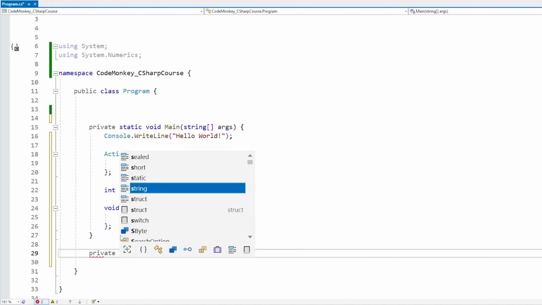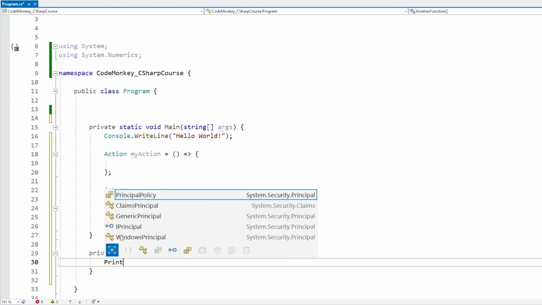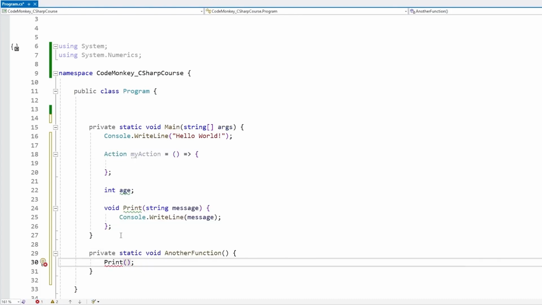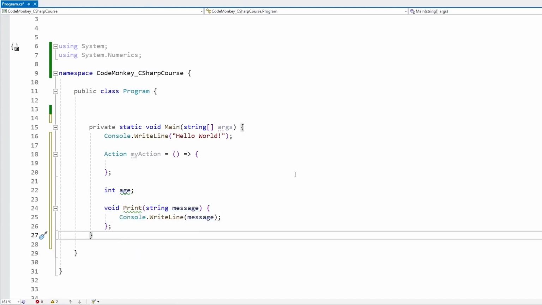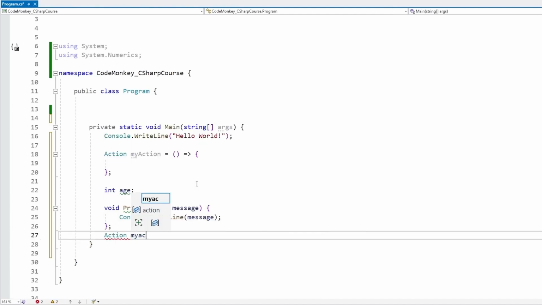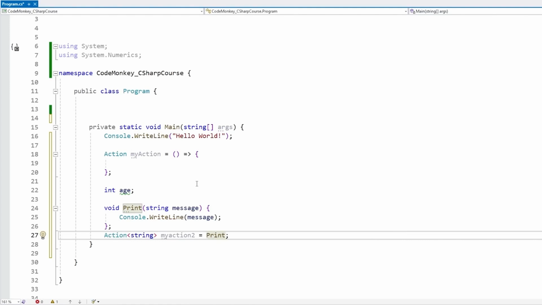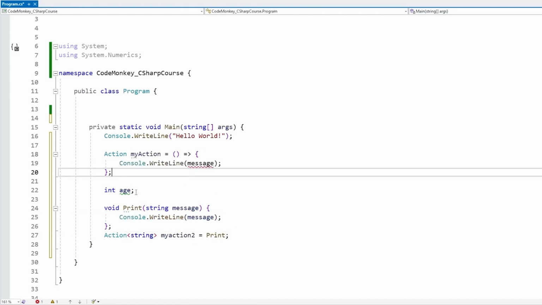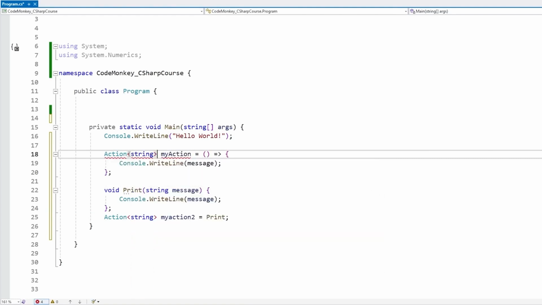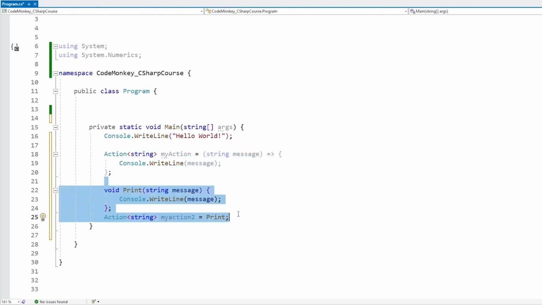So if we have another private static void function here, from this one, if we try accessing print, nope, this does not exist. So this is a local function, which just like a local variable, is only accessible within this function. And we saw delegates in the previous lecture, so we can use these exactly the same way. So Action, my action 2, and I can assign it to print. And actually this one takes a message, so let's do Action of type string, and yep, there you go, this is perfectly valid code. So here this, and here this, just put a string here, just to make it exactly the same. So a string message like this, and yep, both this and this are exactly the same thing.